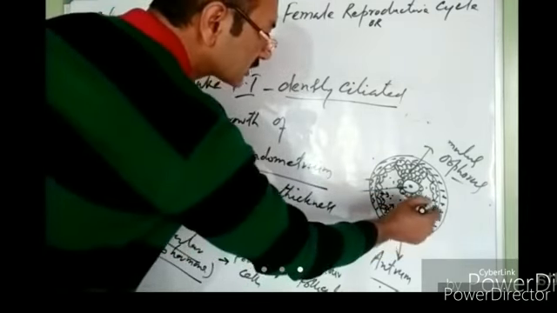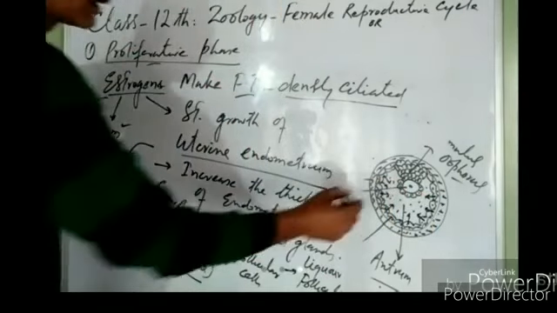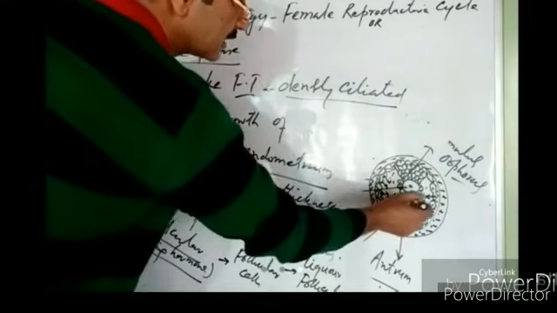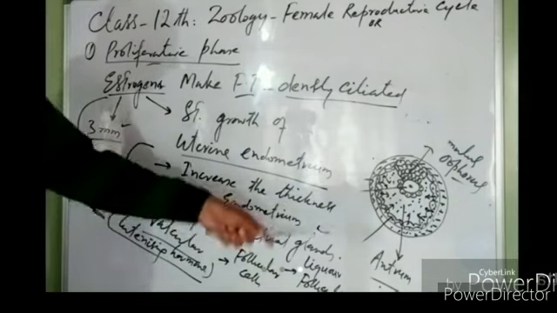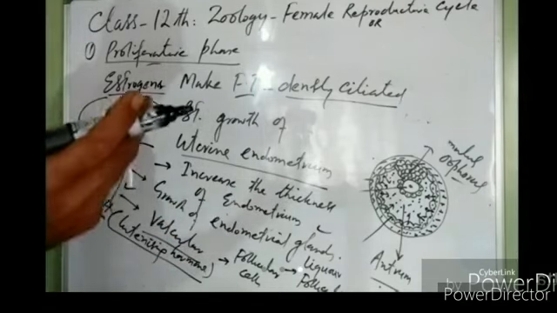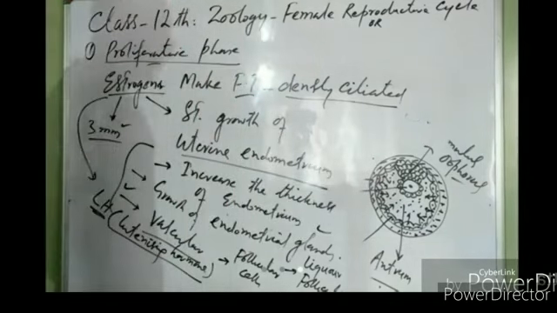This fluid released into the antrum is known as liquor folliculi. So this liquor folliculi accumulates in the antrum. And accumulation of fluid in the antrum of the Graafian follicle makes the Graafian follicle swell up.